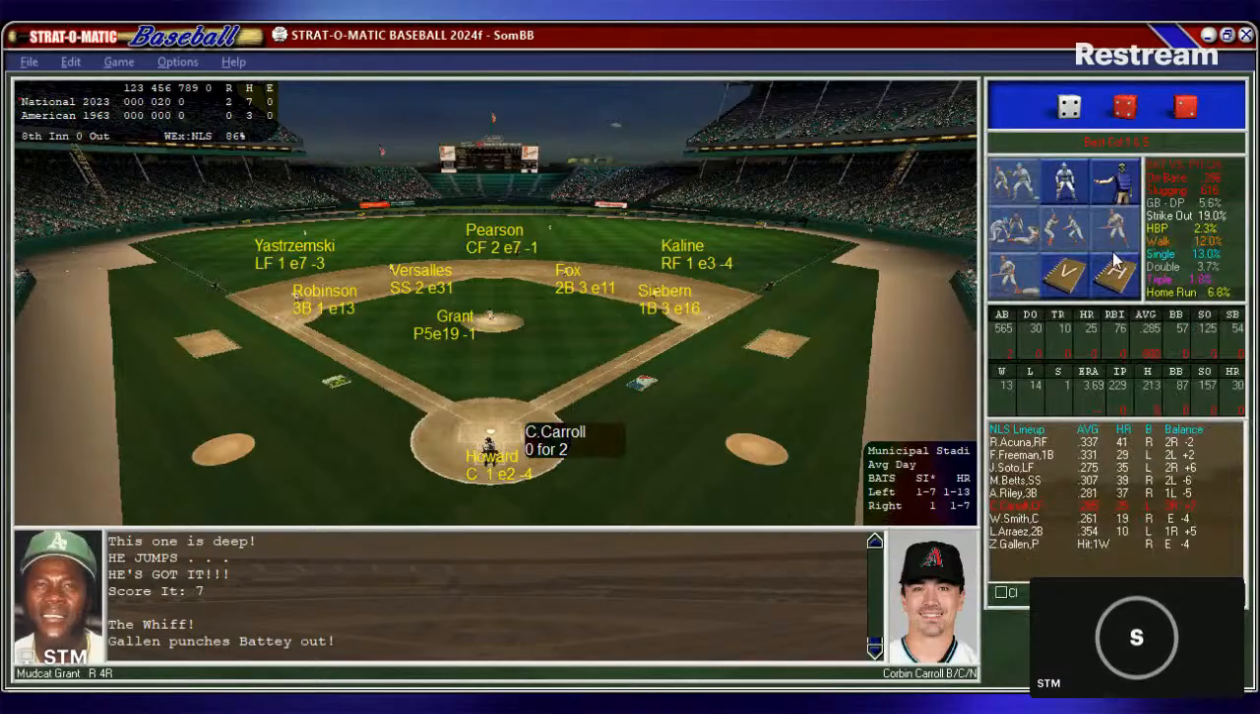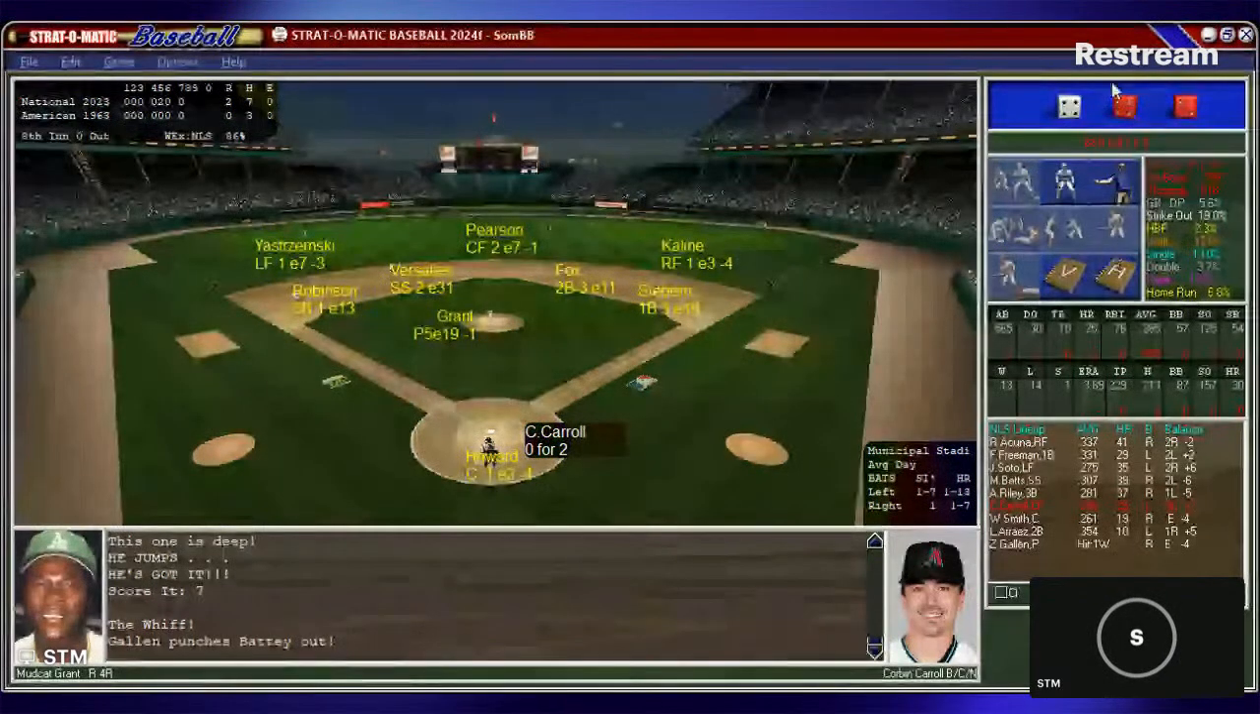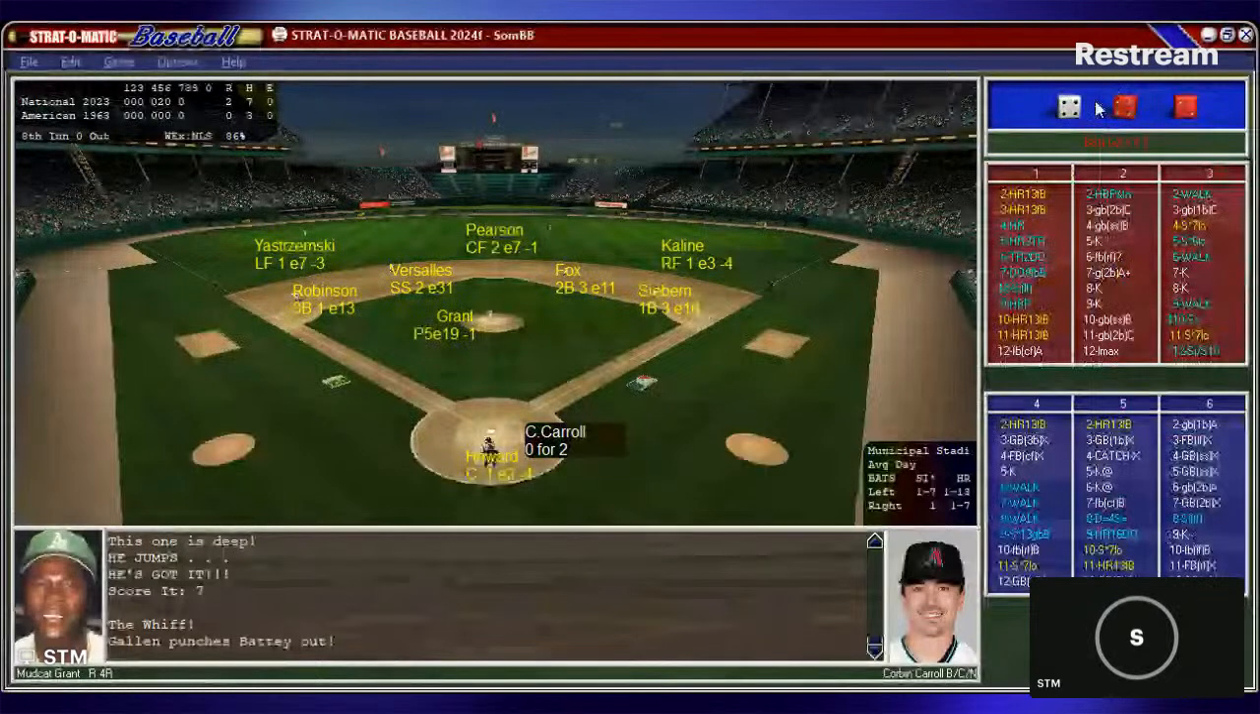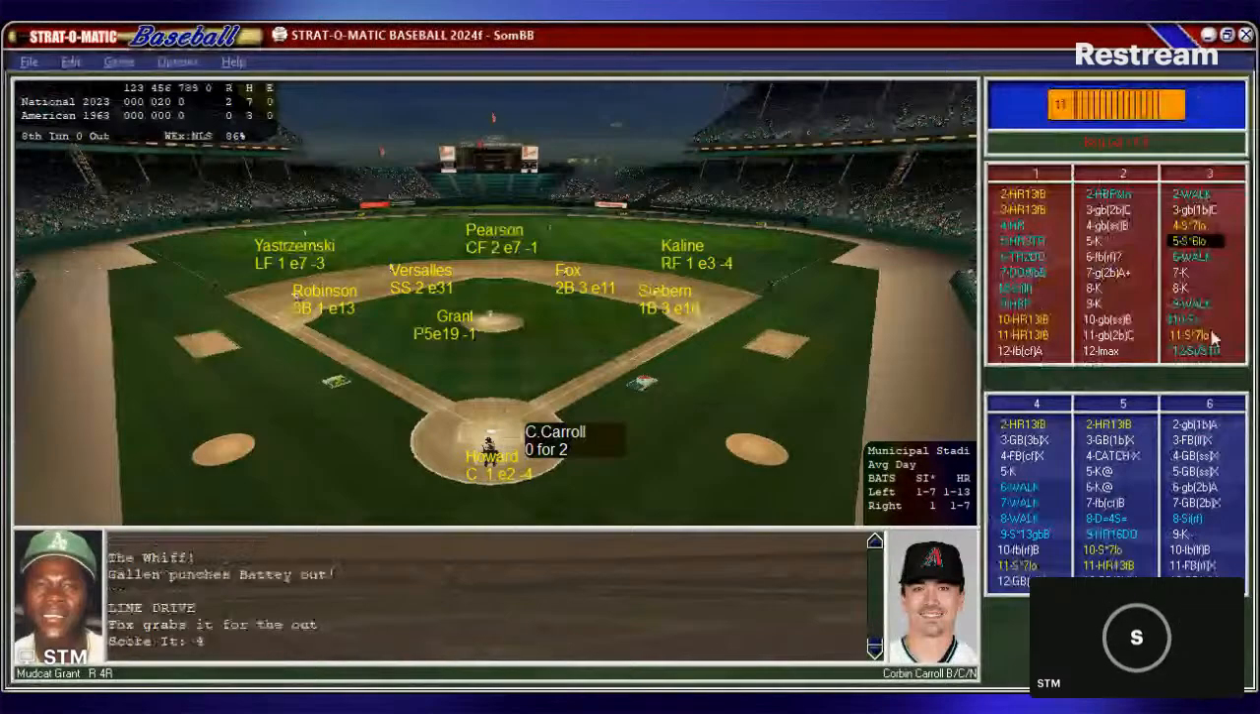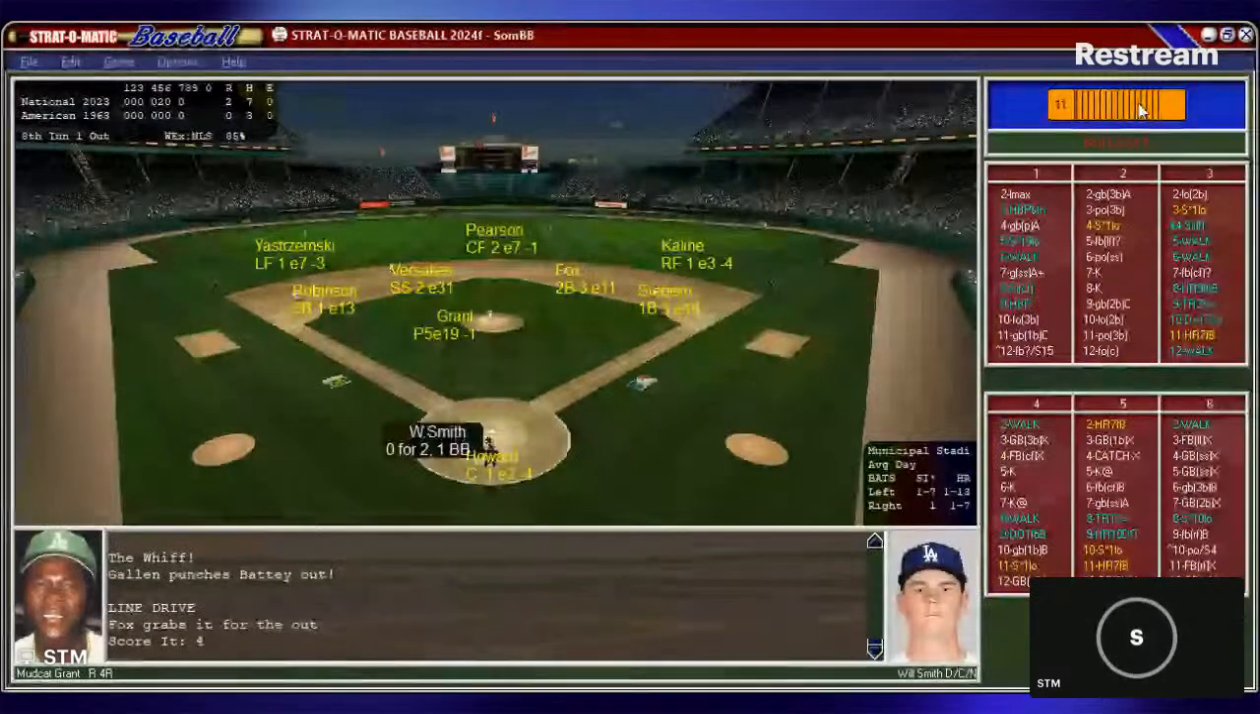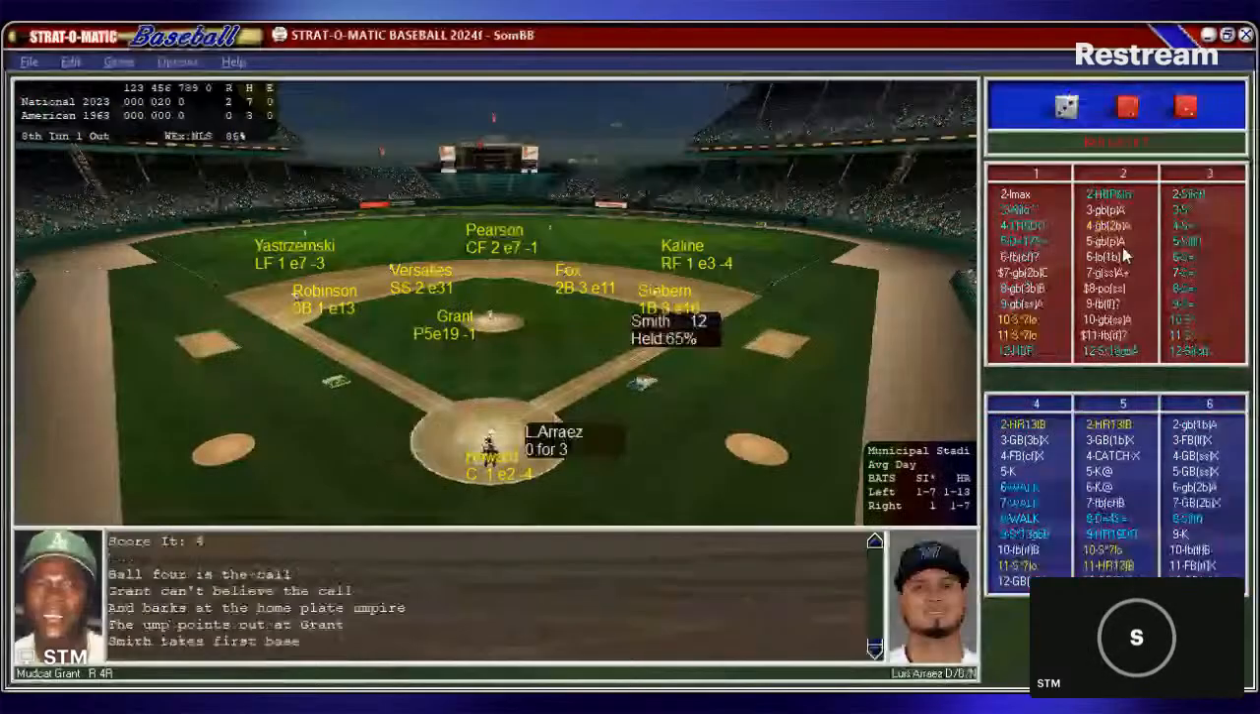So we'll go to the eighth inning. National League leads it 2-0, 2-7-0 for the National League of 2023. 0-3-0 for the American League of 1963. So here's Carroll. He's 0 for 2. Howard, Mudcat Grant. And that's going to be a line drive caught by Fox, and there's one away. And here's the Prince of Hollywood, Will Smith, 0 for 2 with the walk. Howard sets the target. Grant looks in with the windup. Here's the pitch. And that's a walk to Will Smith. So he's on at first with one out.